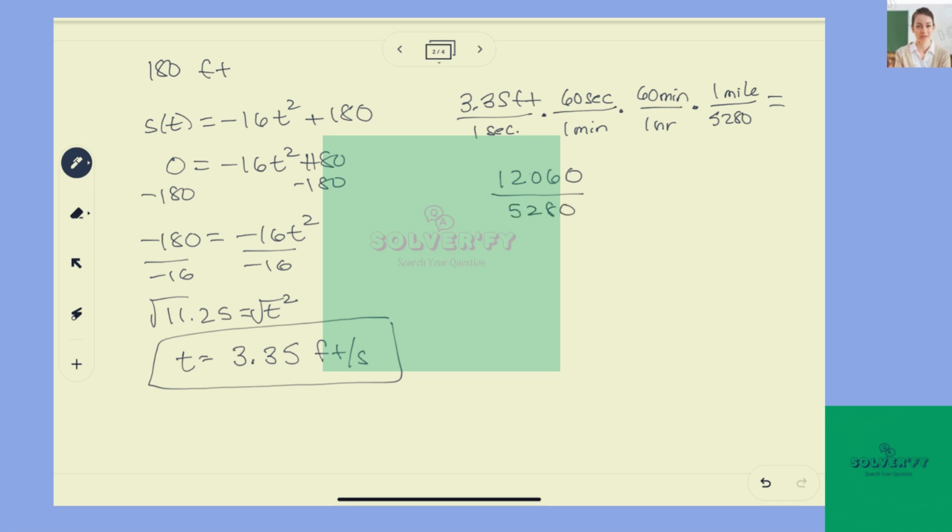Let's look at the labels. Seconds cancels, minutes cancels, feet cancel, and you're left in miles per hour, which is what you want. So let's divide, and you're going to get 2.28 miles per hour.